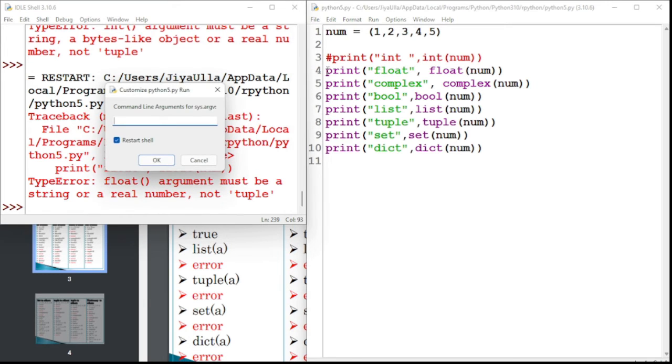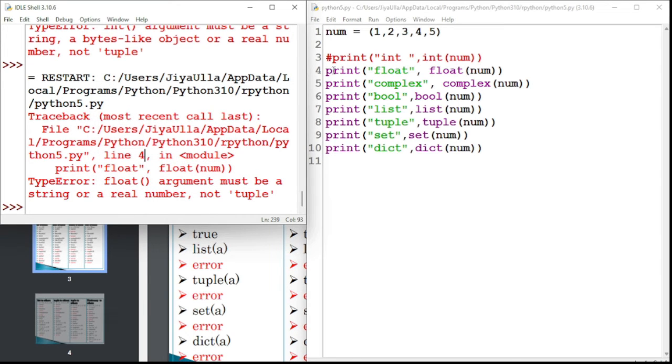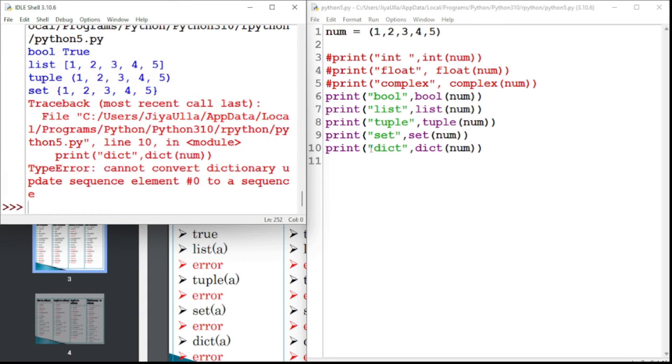For the complex also the same thing is there. Okay, I'm commenting all these lines, all these lines I will comment. Now it will work for all this and at last it will give error because the same thing it is saying: I know the values but I don't know the keys. Please give me the keys so that I can convert. Okay, this is how we are able to convert one complex data of type tuple into other data types.